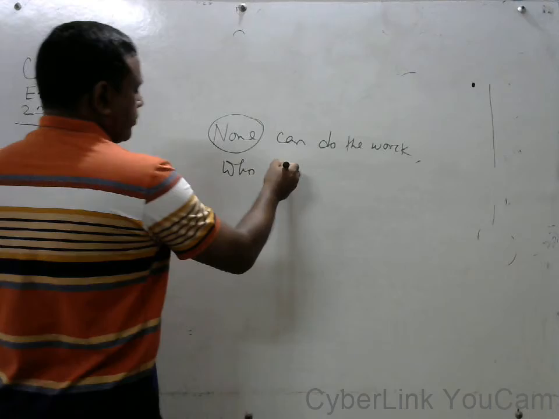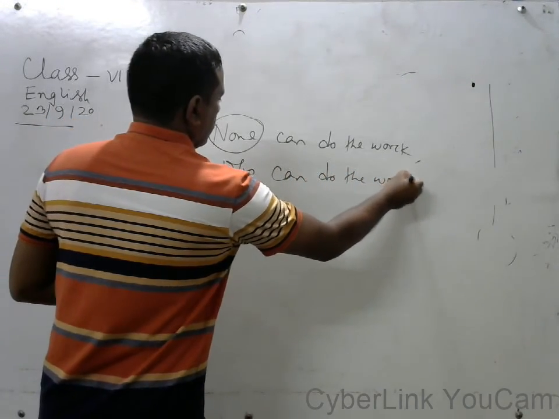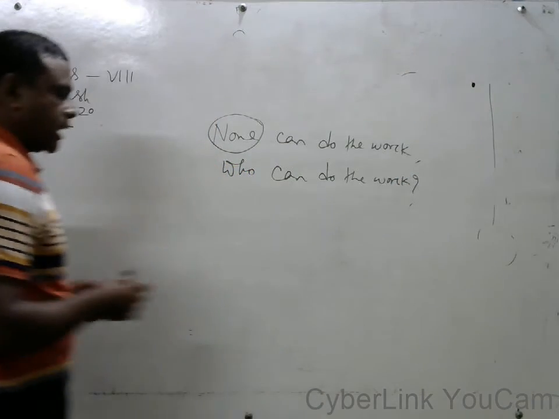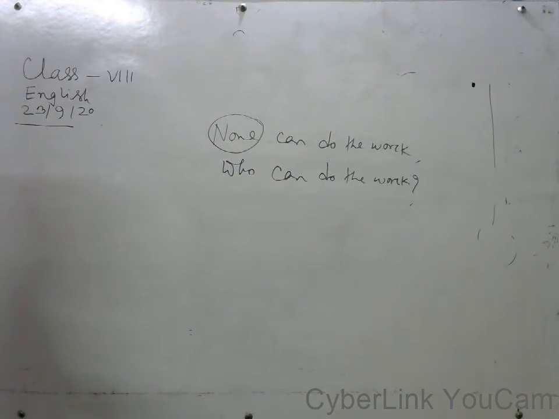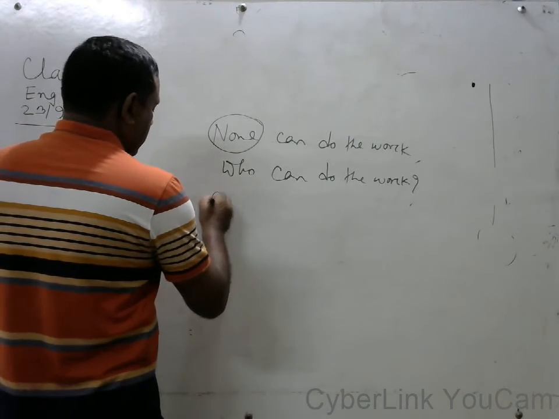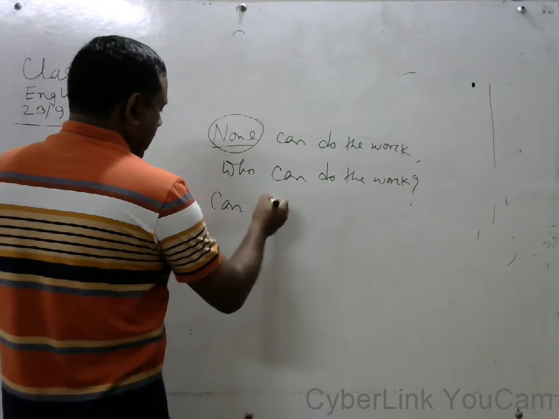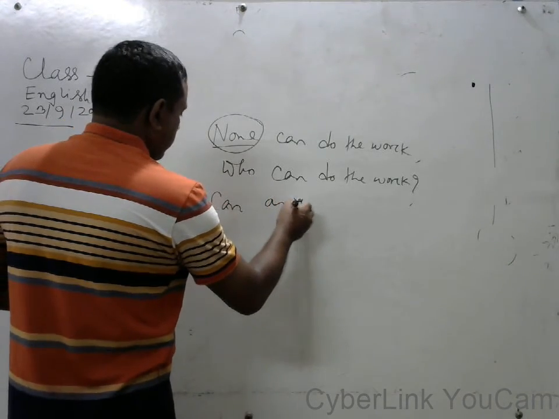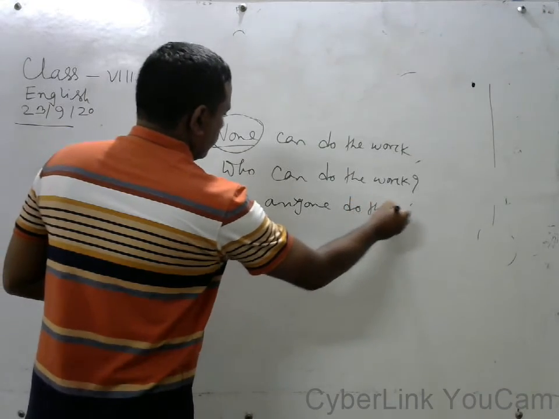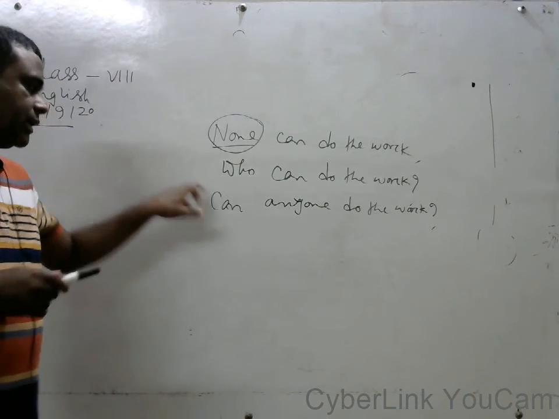Who can do the what? None can do the what? Who can do the what? We can also change it another way: "Can" plus a noun in affirmative form. Can anyone do the what? We can also change it in this way.